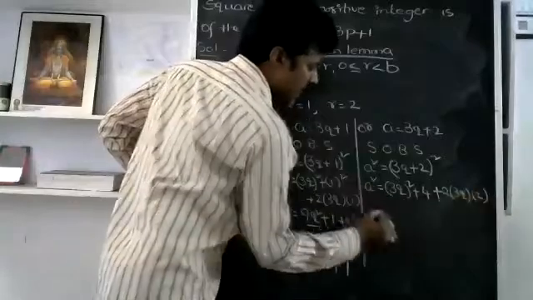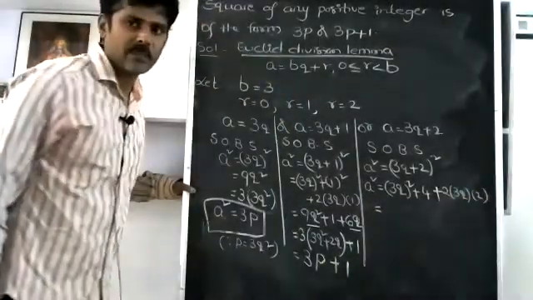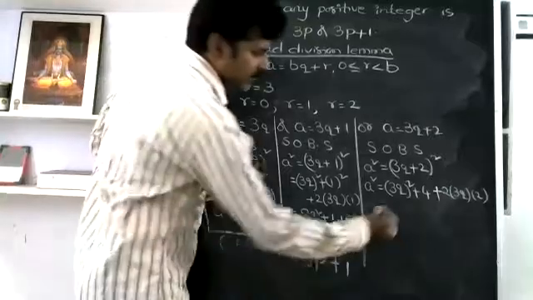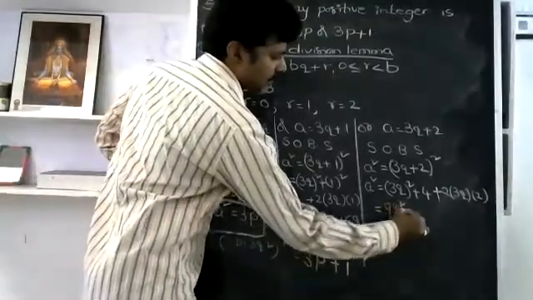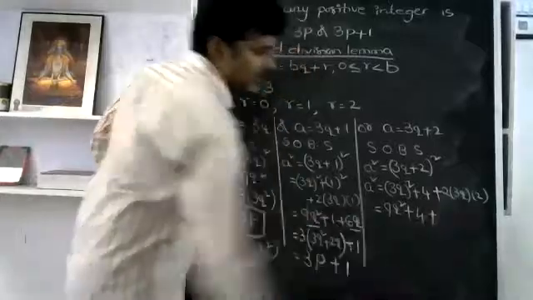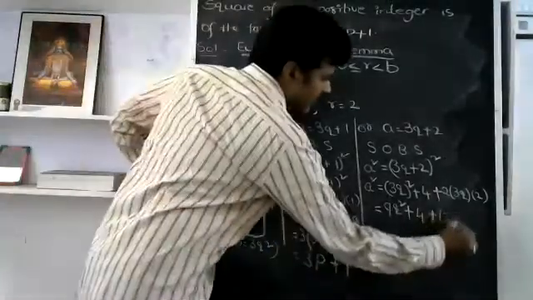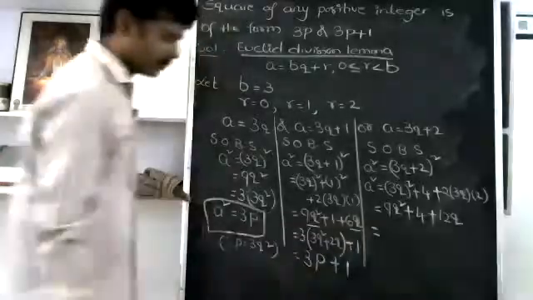Okay, that's good. What will be the next? 9q square plus 4 plus 12q. Then what do I have to do?